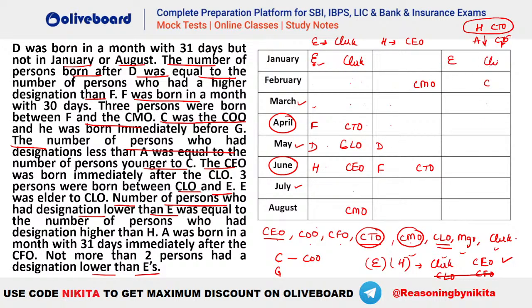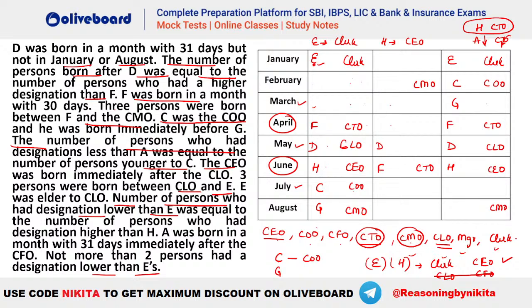Let's say E clerk, F CTO, D CLO, H CEO, and this is your CMO. ठीक है, so you can see that this can be your COO immediately before G. This is a possibility. And C COO immediately before G. This is another possibility. ठीक है, ये दोनों possibilities बन रही है when we take E clerk as the first person. अब और देखो क्या बचा हुआ है यहाँ पर.